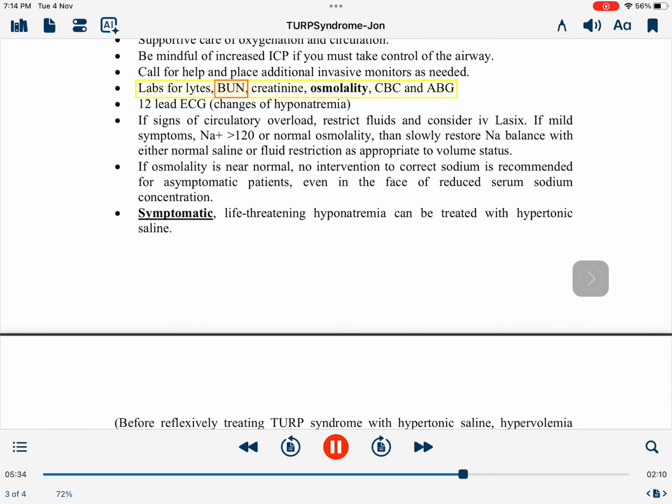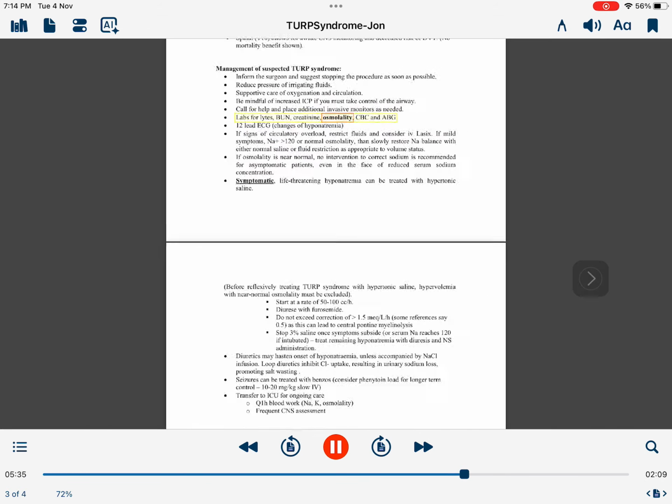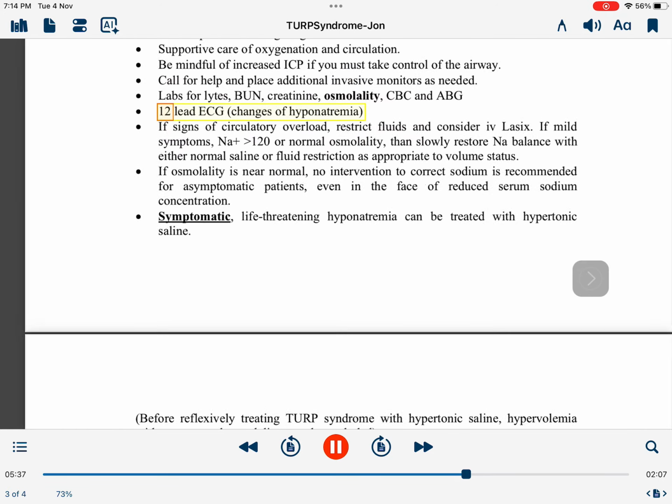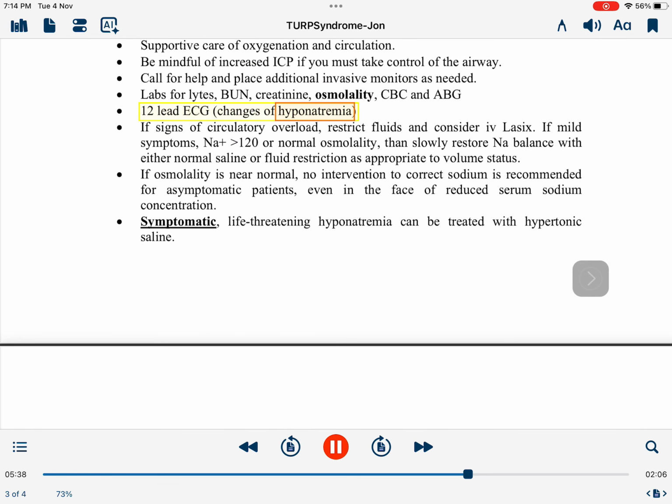Labs for lytes, BUN, creatinine, osmolality, CBC and ABG, 12-lead ECG changes of hyponatremia. If signs of circulatory overload, restrict fluids and consider Lasix. If mild symptoms, Na+ above 120 or normal osmolality, then slowly restore Na balance with either normal saline or fluid restriction as appropriate to volume status, if osmolality is near normal.